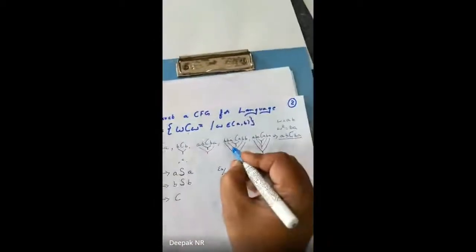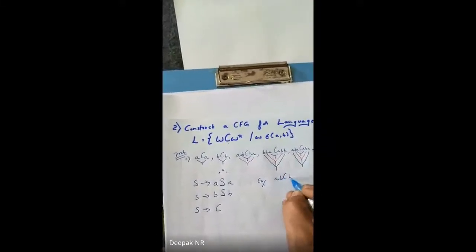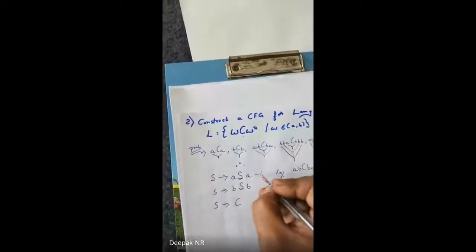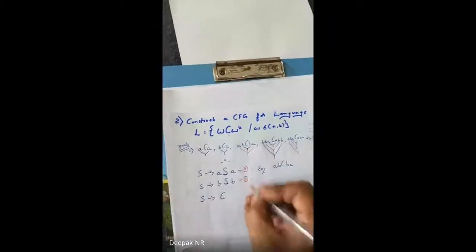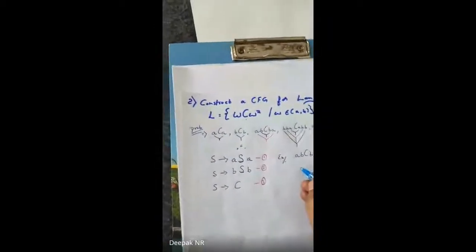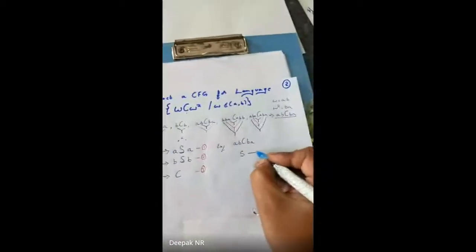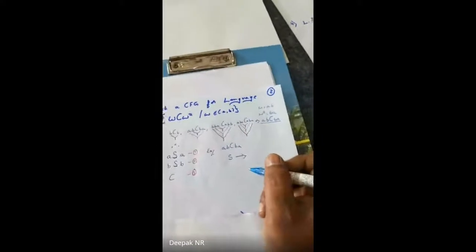Let me take the same expression, A B C B A. I have to prove that this A B C B A works. For better explanation, I write these as 1, 2, and 3. First and foremost, which is the starting state? S. I'll take S as the starting state, correct?